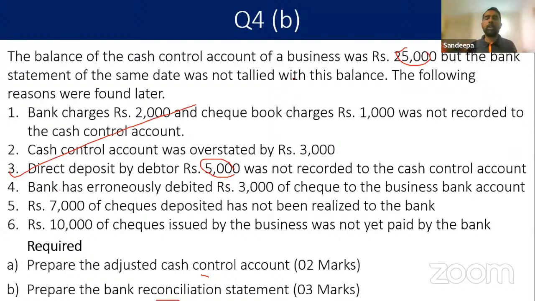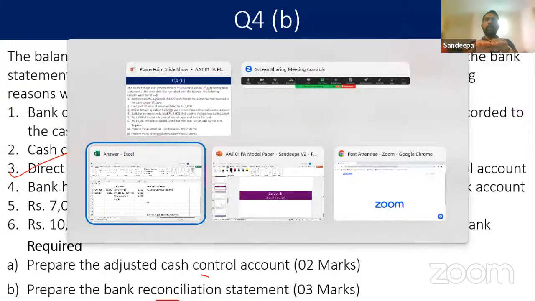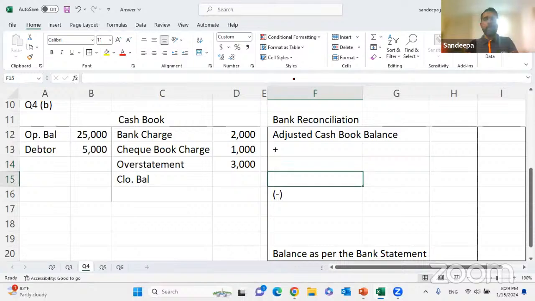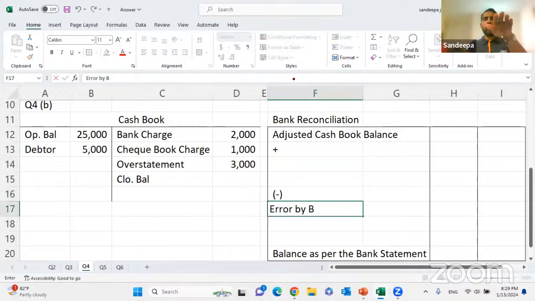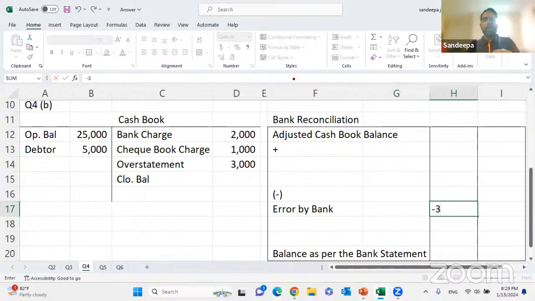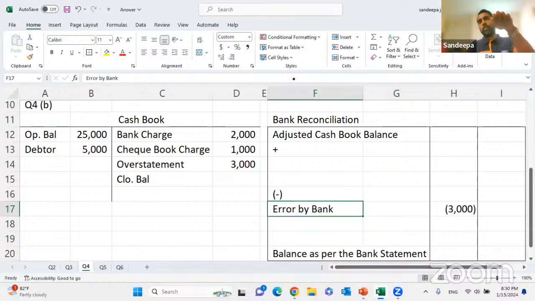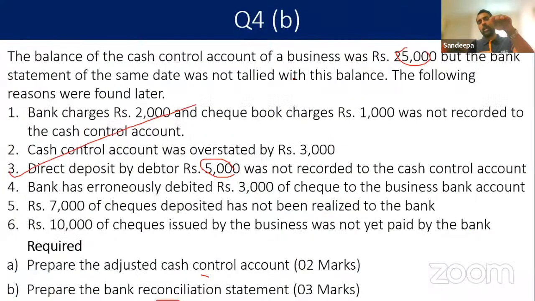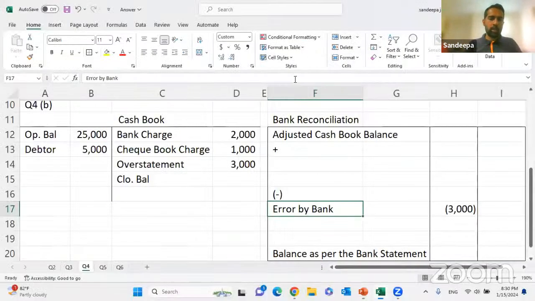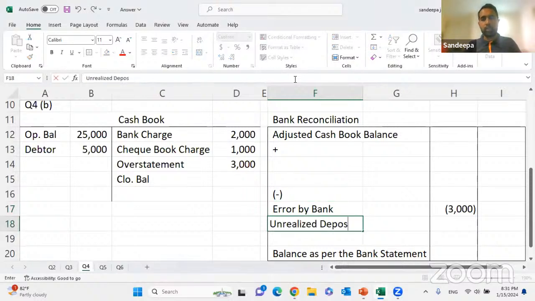7,000 worth of checks deposited has not been realized. This is the cash book, statement, cash book, statement. The accountant has deposited 7,000 worth of checks, so the cash book balance is higher. It has not come to the bank yet, so the statement balance is lower. You have deposited, so the cash book balance is higher, but it has not come to the statement. Cash book is higher and the statement is lower. To go from the higher to the lower, you deduct. So we are going to deduct unrealized deposits.